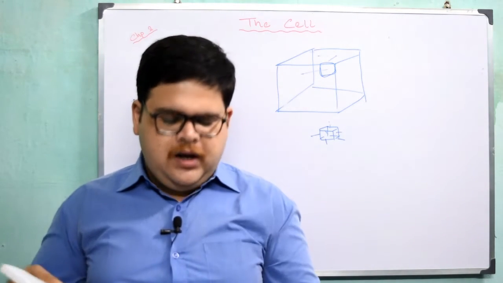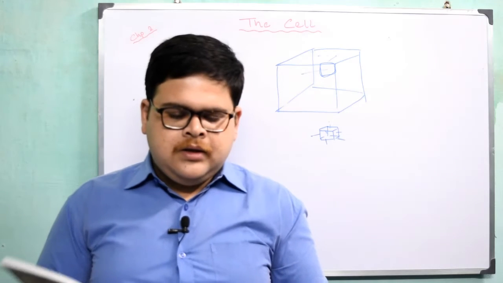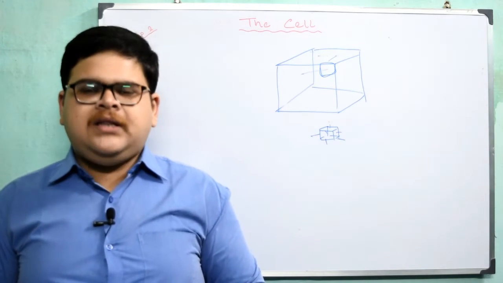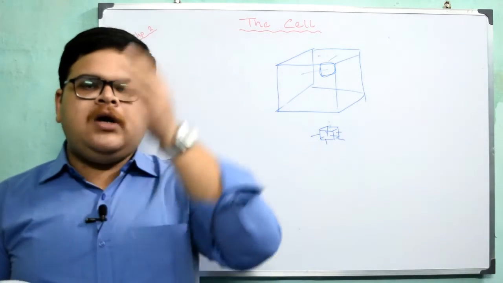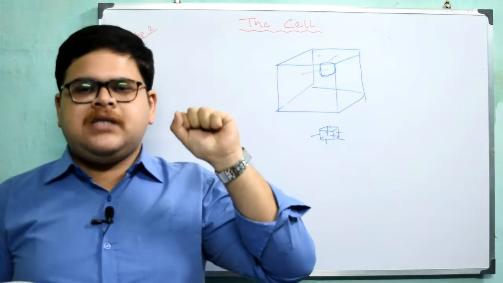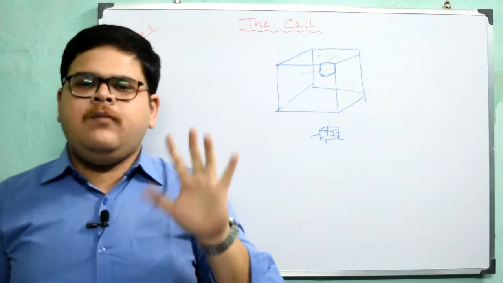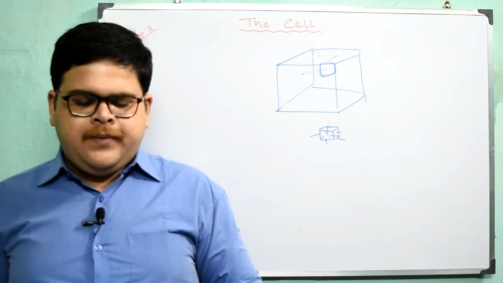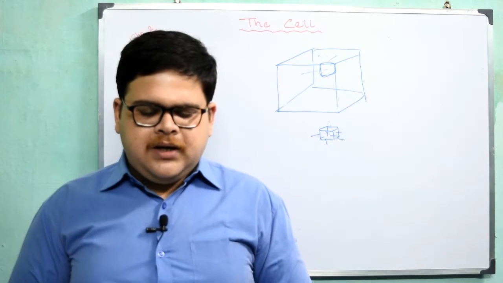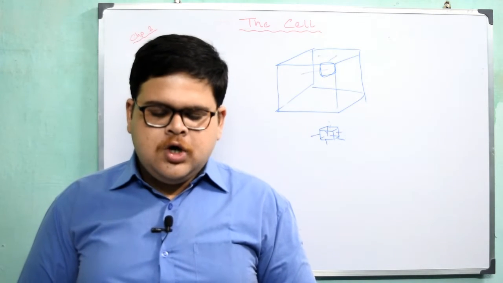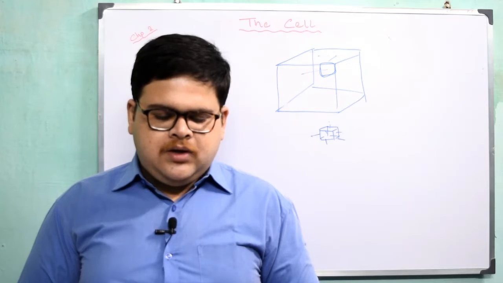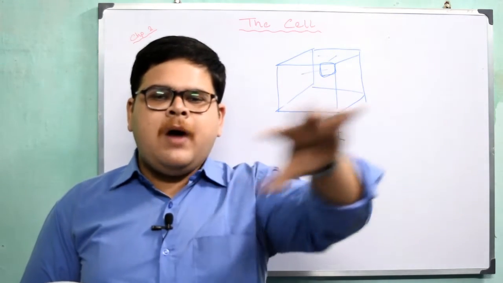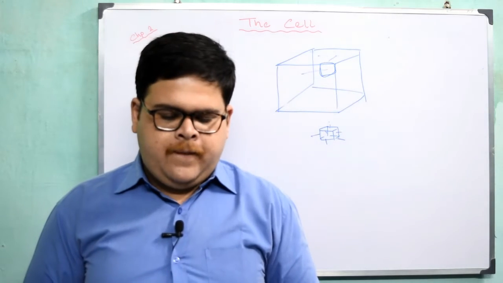Cell membrane and cell wall, page number 12. Each cell is surrounded by a cell membrane or plasma membrane. This membrane provides an outer coating that protects the cell from mechanical injury from outside. The cell membrane is living and has fine pores through which substances may enter or leave the cell. So it is the first guard, or you can say it is the boundary of your house.